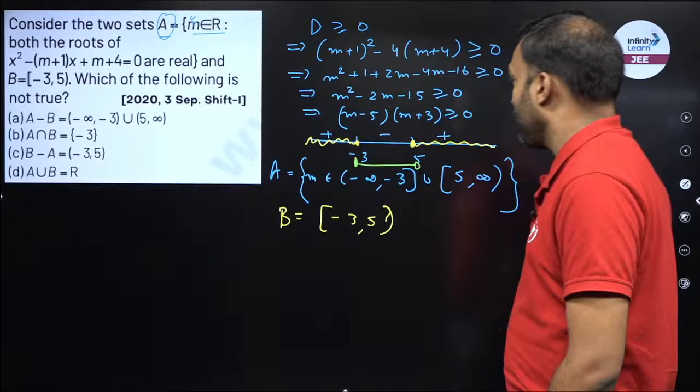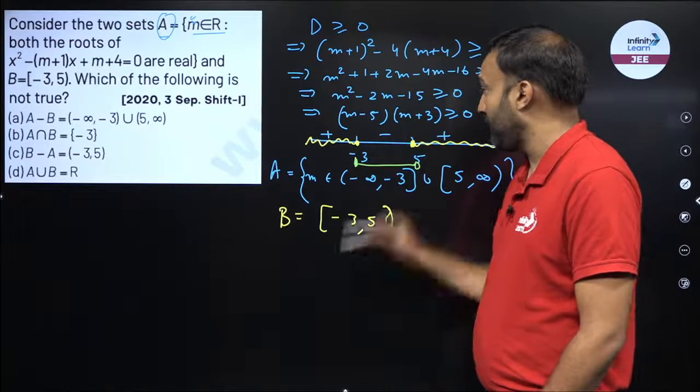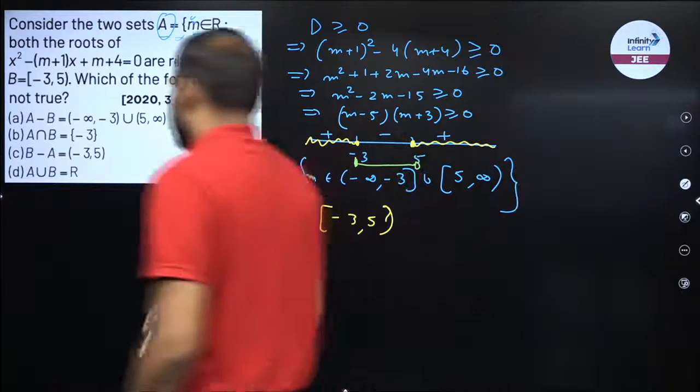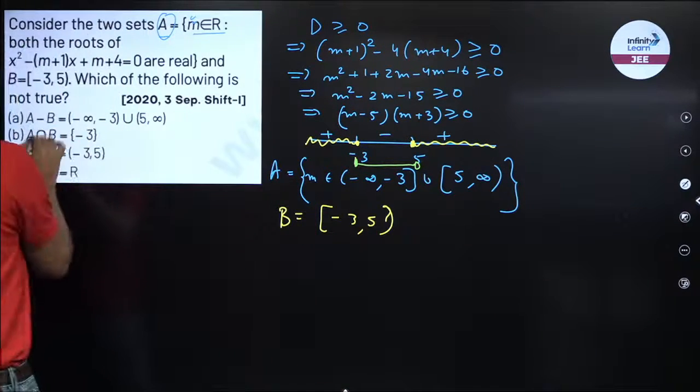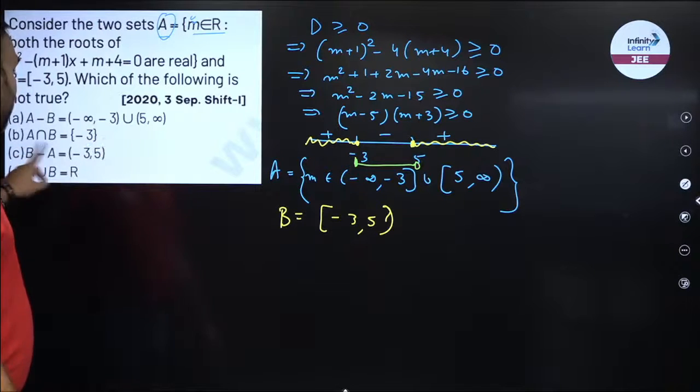Option B, A intersection B. If I look at what is common in A and B, I see 3 and minus 3. This one is correct, right? So option B is the correct statement. My marker is white. So option B is correct.